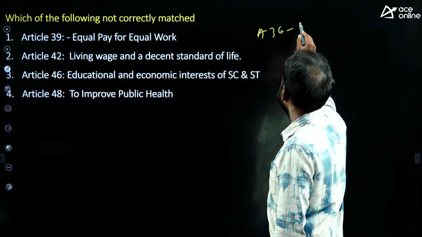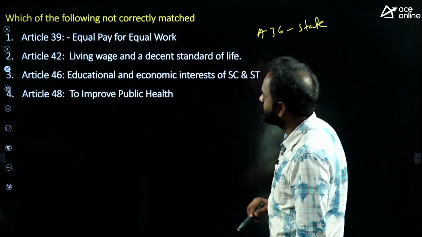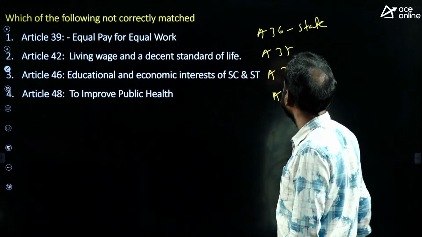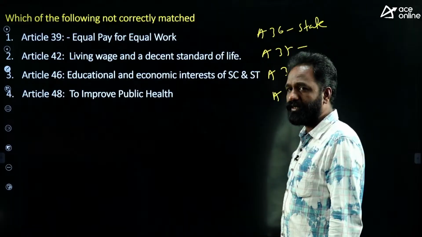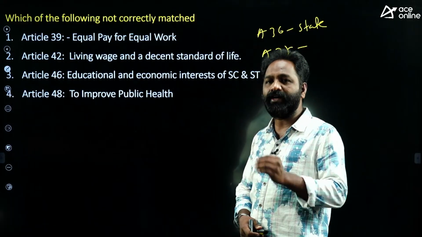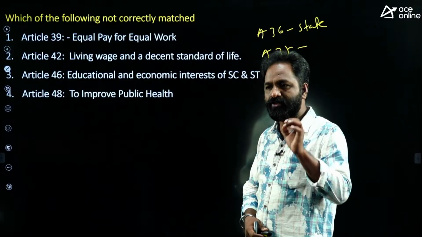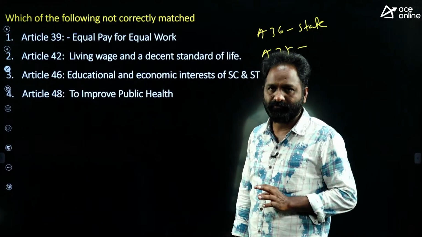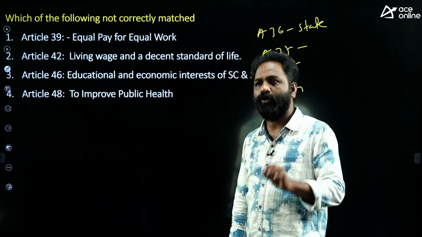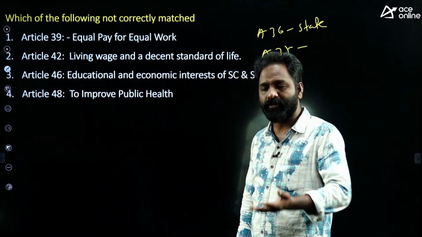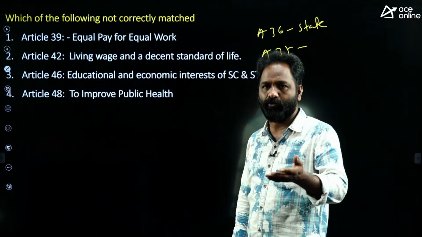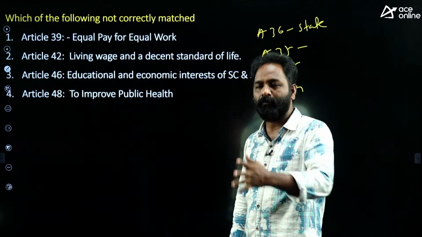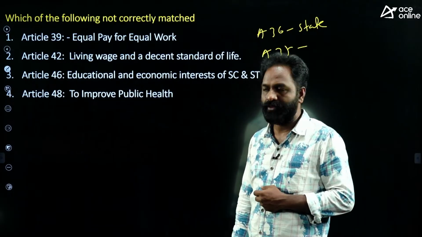Article 36 deals with the state. What is state? Article 36. Now Article 37, Article 38, Article 39. As per Article 37, you know that DPSP, Directive Principles of State Policy, are not enforceable by the Supreme Court, because the DPSP can be implemented by the government, maybe or may not be. It is not like fundamental rights. Fundamental rights are justiciable in nature. If fundamental rights are violated, we can go to the Supreme Court or High Court. DPSPs are not justiciable in nature. If they are not implemented by the government, we cannot move to court. That is also mentioned.